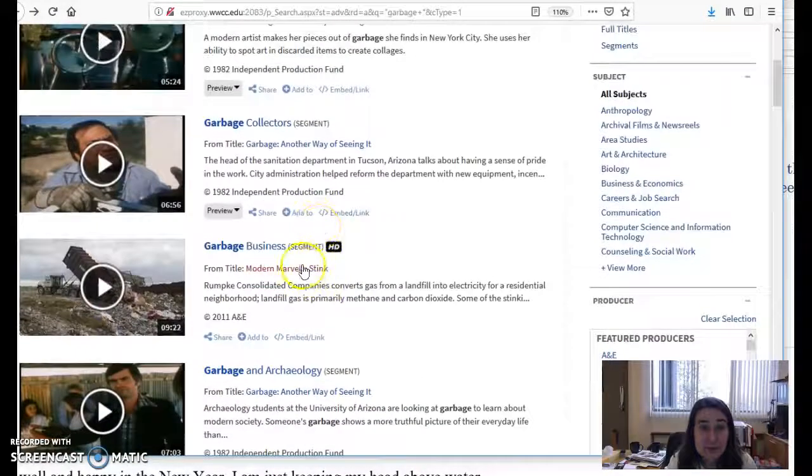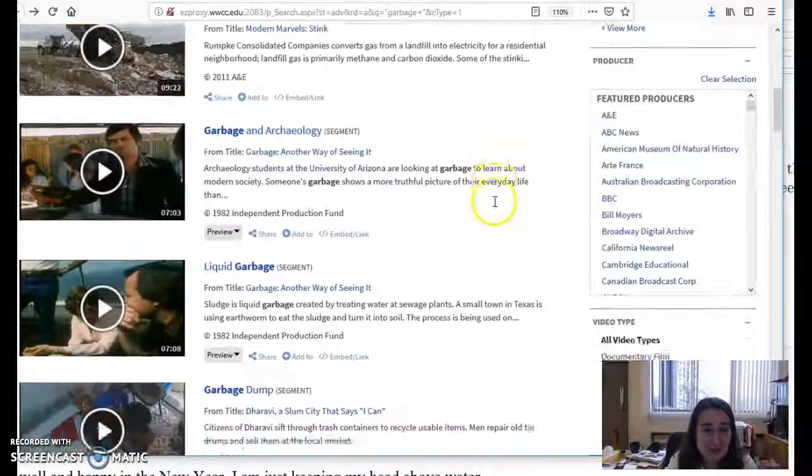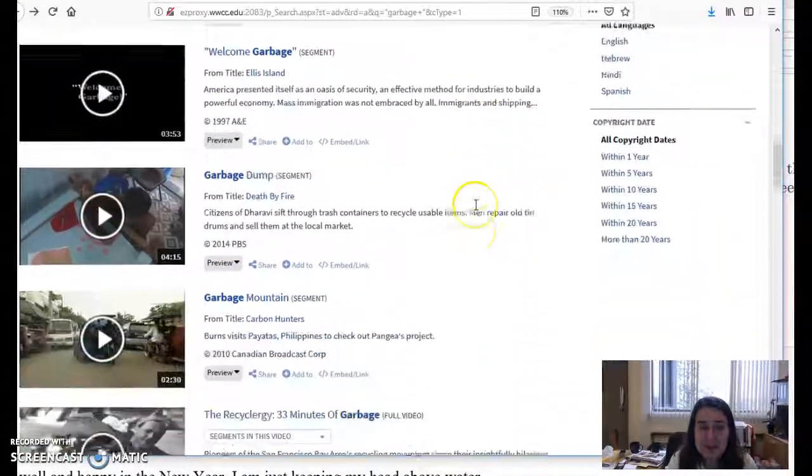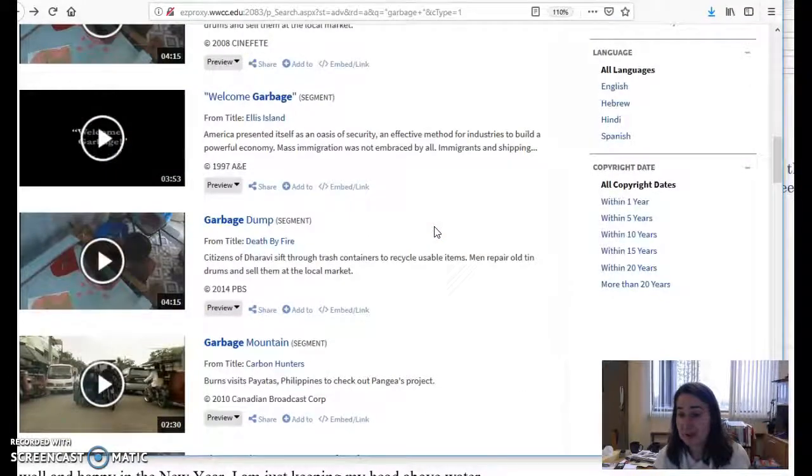What was the other one? Modern Models. Kind of interesting. My computer's kind of slow, but it's going to do the same thing. I'm actually almost just curious, except we're having a problem with our EZproxy at the moment, of course. But you get the idea, I think. So something really helpful and useful that we already own and have access to.